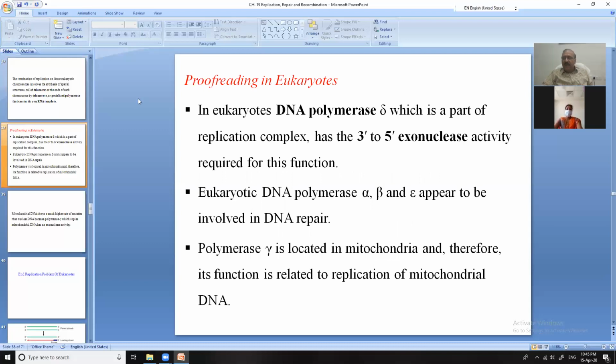Proofreading. I was telling you, and I have also explained it in the table, that in eukaryotes DNA polymerase alpha, which is a part of replication, has the 3' to 5' exonuclease activity required for this function. Eukaryotic DNA polymerases alpha, beta, and epsilon appear to be involved in DNA repair. Polymerase gamma is located in mitochondria, and therefore its function is related to replication of mitochondrial DNA.